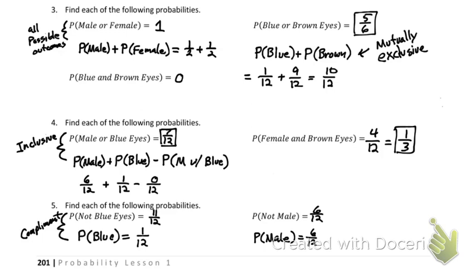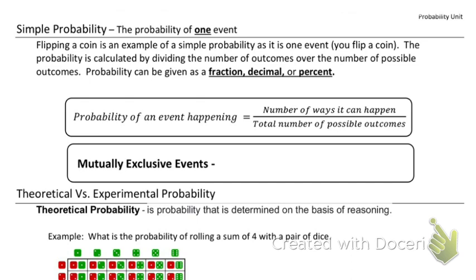Okay, let's put some formal stuff to what we talked about. All right, simple probability. Now, first of all, for simple probability, we can write them as fractions, decimals, or percents. A lot of times we leave them as just fractions, unless it specifically says I want it in percents. A lot of times we just leave it in fractions because they're as good as any, and I don't have to worry about having a calculator on me.